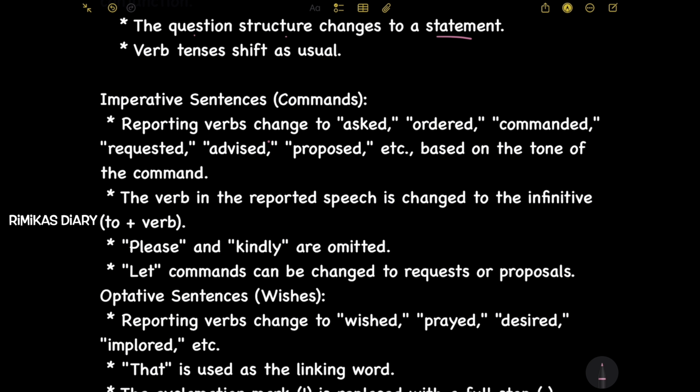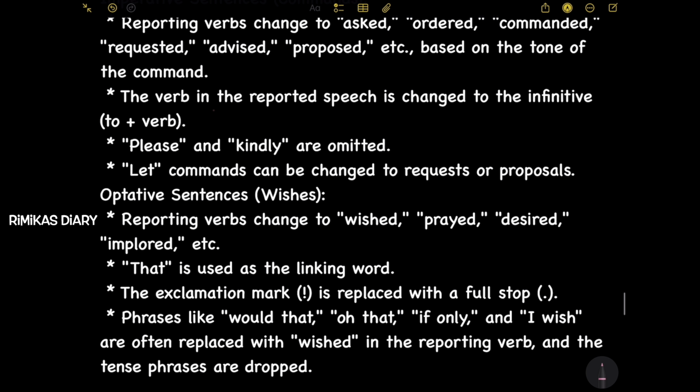Commands. Reporting verbs change to asked, ordered, commanded, requested, advised, proposed, etc., based on the tone of the command. The verb in the reported speech is changed to the infinitive, to plus verb. Please and kindly are omitted. Let commands can be changed to requests or proposals.